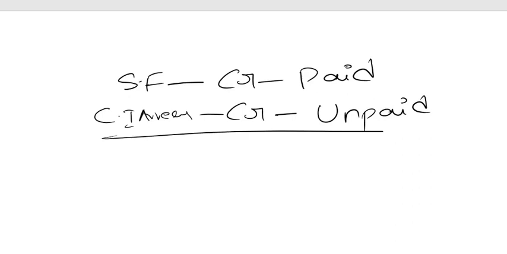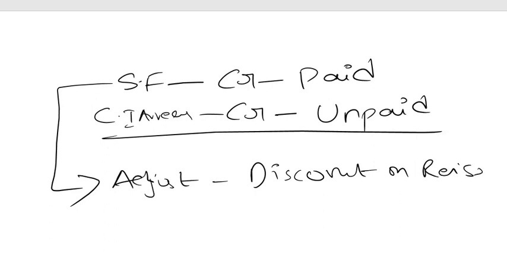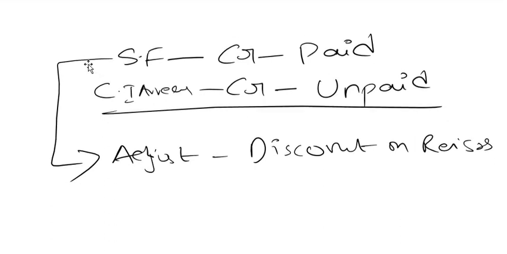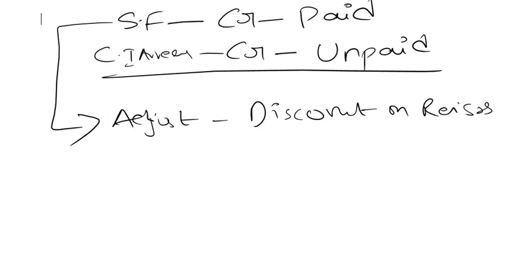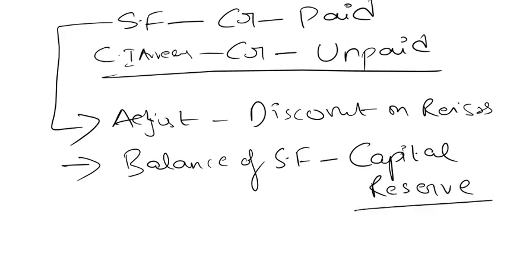Whatever is the share forfeiture amount, we can adjust against discount on reissue of shares. And whatever is the balance, it will go to capital reserve. Balance of share forfeiture will go to capital reserve. So this is the concept, friends, as simple as that.